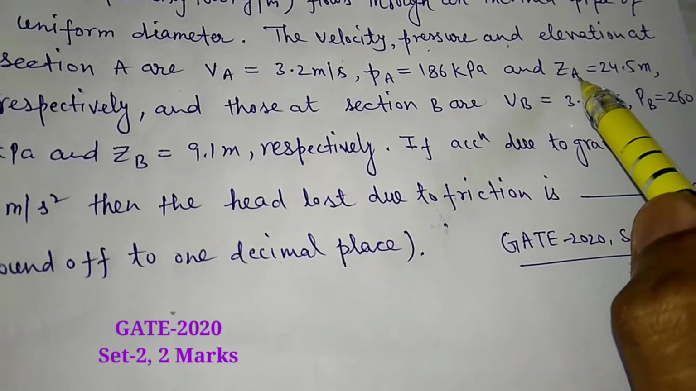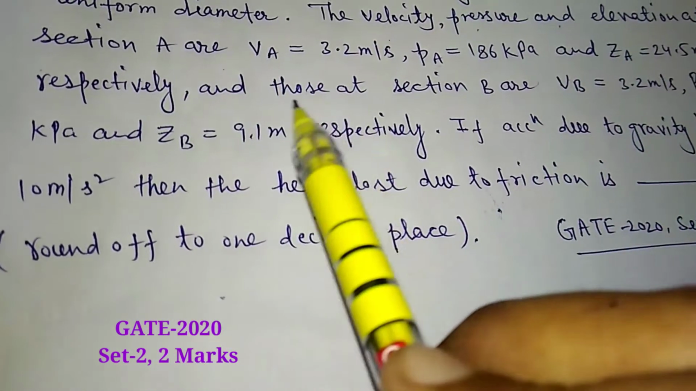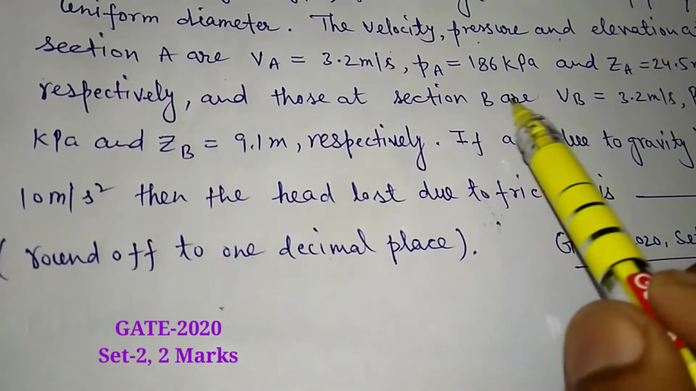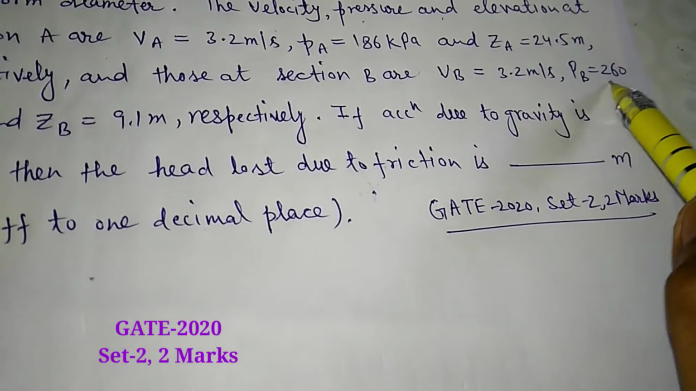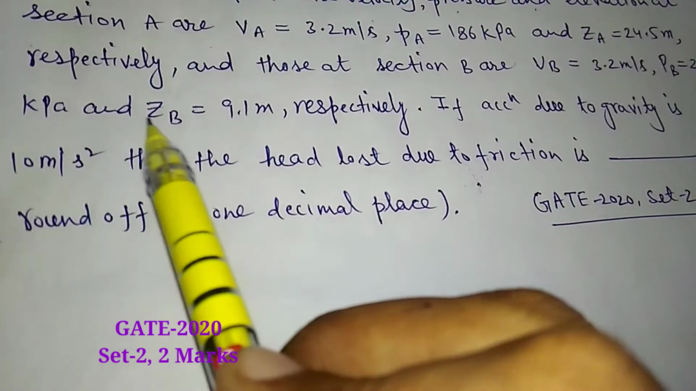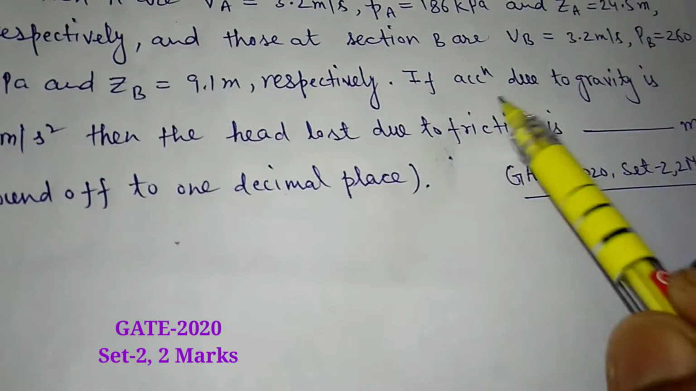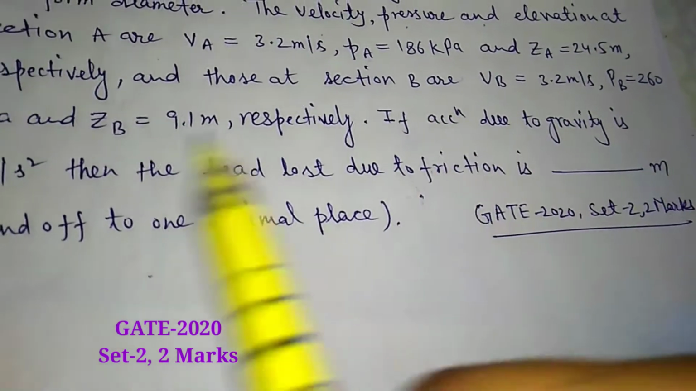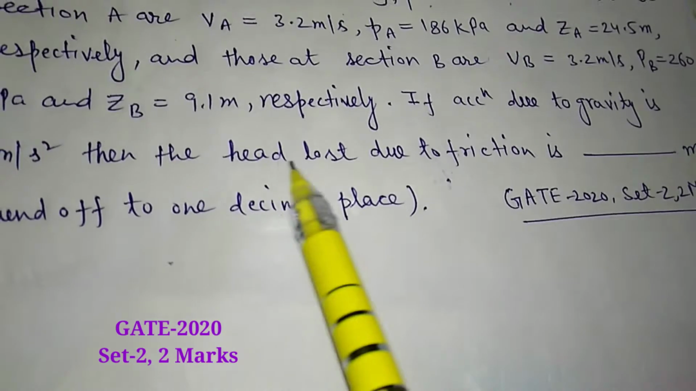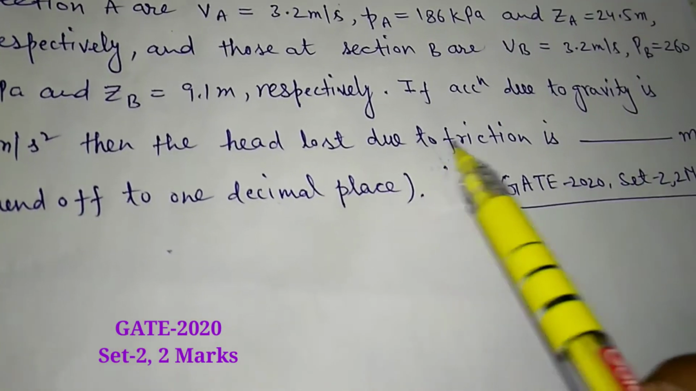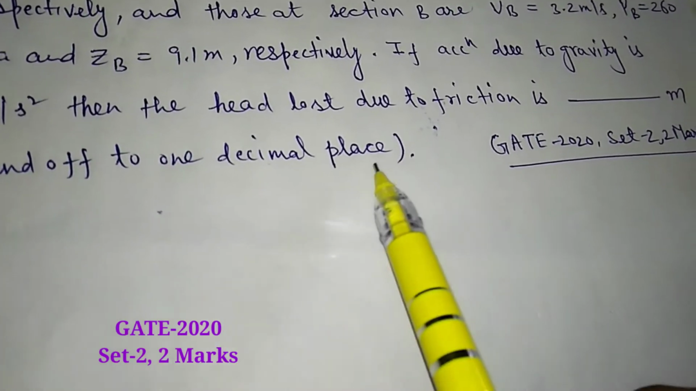elevation at point A is 24.5 meter respectively, and those at section B are VB equal to 3.2 meter per second, PB equal to 260 kilopascal and ZB is 9.1 meter respectively. If acceleration due to gravity is 10 meter per second square, then the head lost due to friction is dash meter, round off to 1 decimal place.